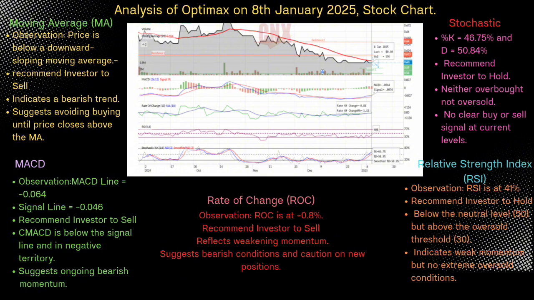Lastly, stochastic. Stochastic K percent equals 46.75% and D equals 50.84%. I can recommend investor to hold because it is neither overbought nor oversold, and there is no clear buy or sell signal at the current level.